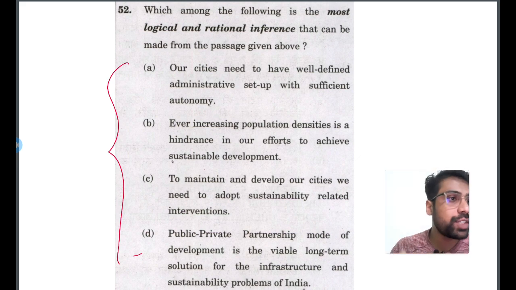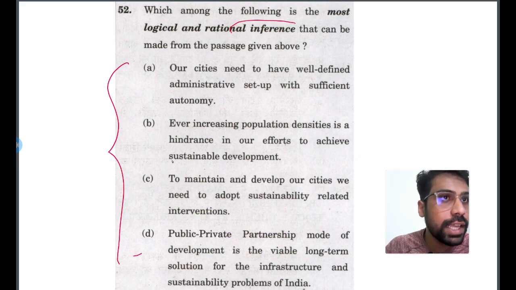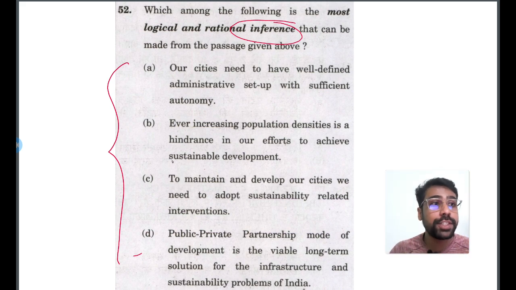Then what's the second step? We should read the keyword. It's asked logical and rational inference. What's the third step? We should read the comprehension now. Okay, this is the third step.